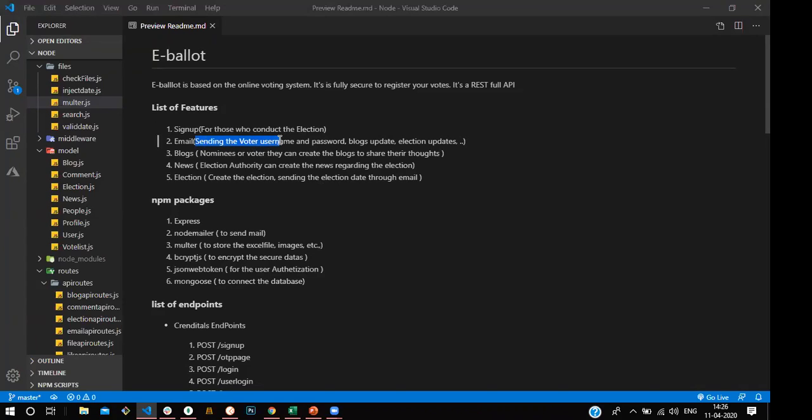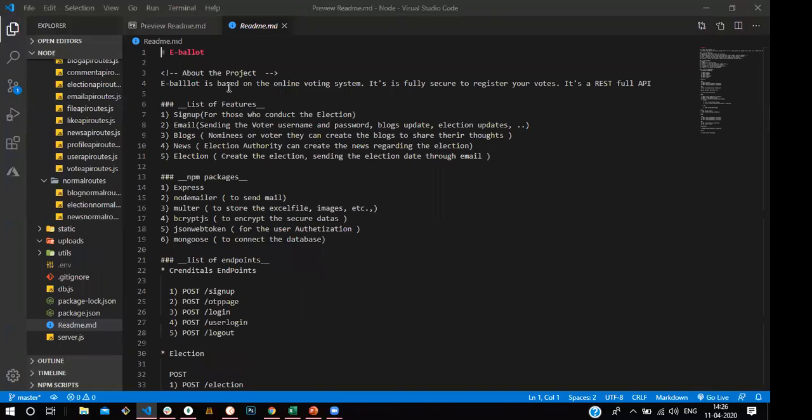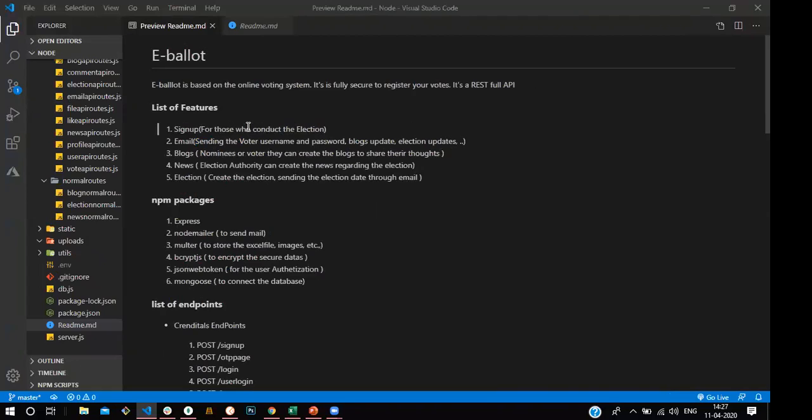The voters are not able to sign up. Only the election commission team can sign up, and after that they can push. They can upload the Excel file with who the nominees are and who their voters are. And the blogs are a normal thing to show their thoughts regarding this, through the blogs and the news section and the election.